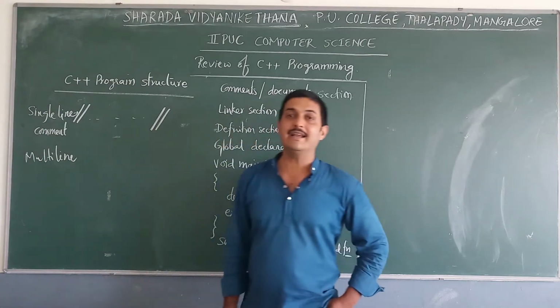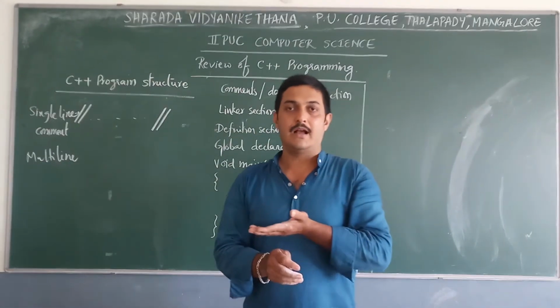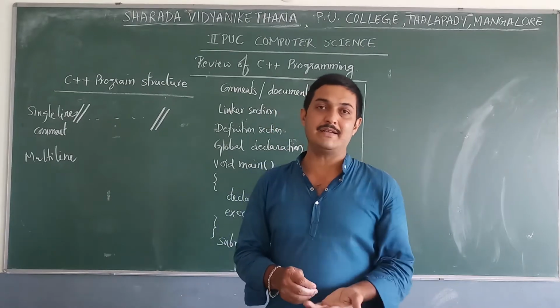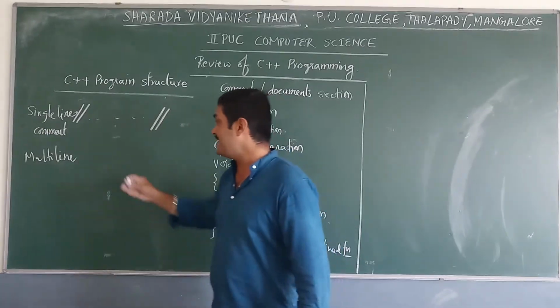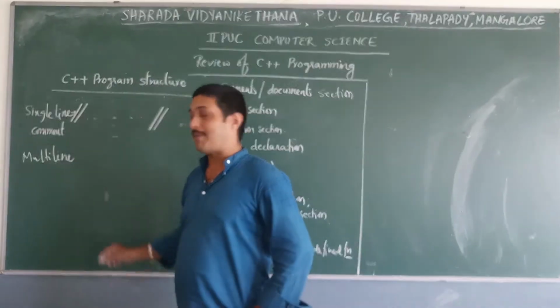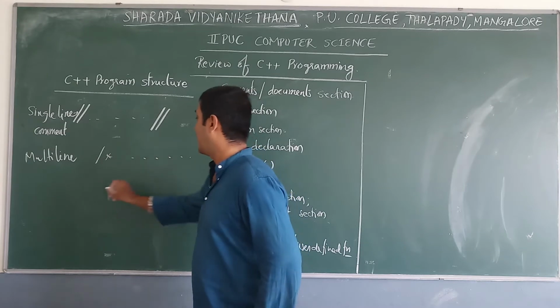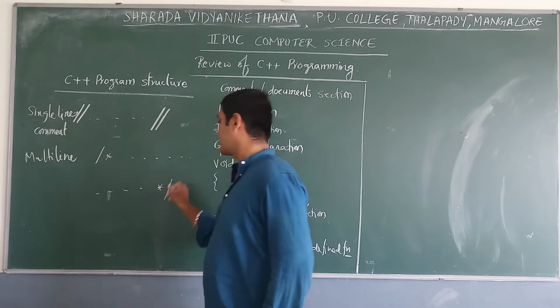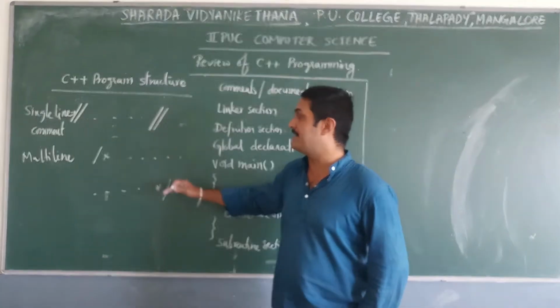First one is single line comment. Single line comment means it uses only one line, and in that one line we can write something about our instruction. And multi-line comment uses the pair forward slash star and then star forward slash. So two comments: single line comment and multi-line comment.